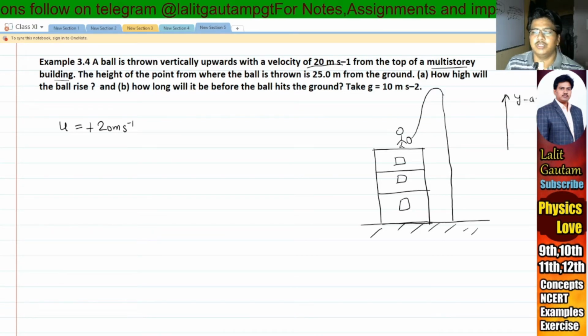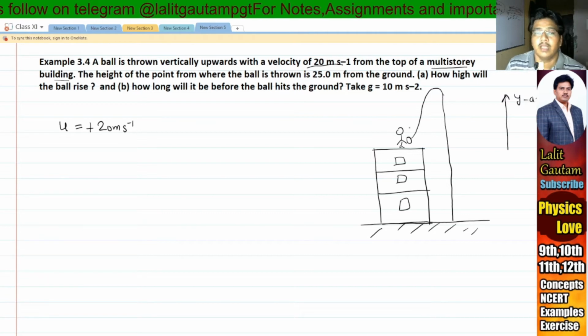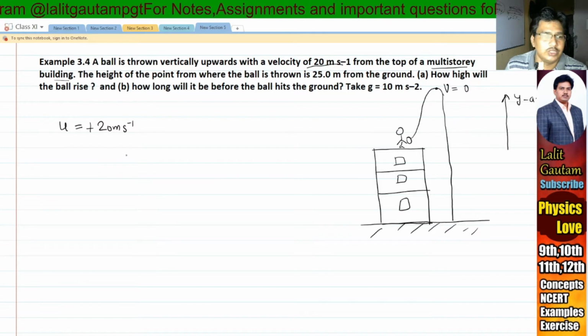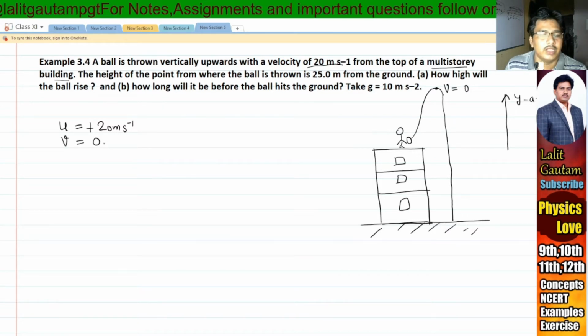So this is the positive y axis. Now the ball reaches its highest point and we know that the velocity at the highest point is always 0. So I consider the velocity at the highest point as 0 meter per second.